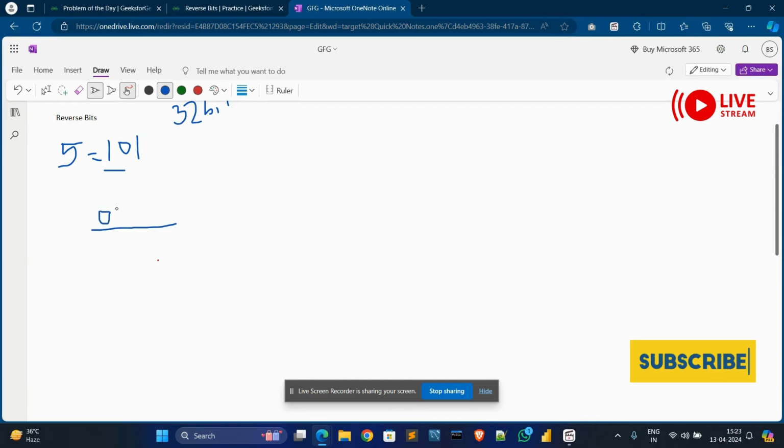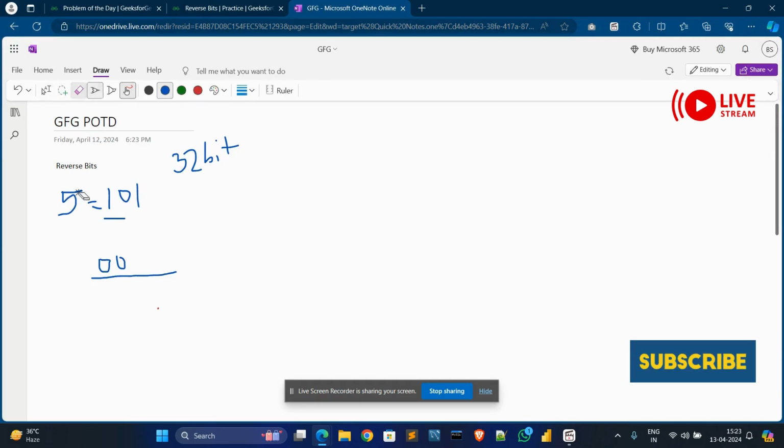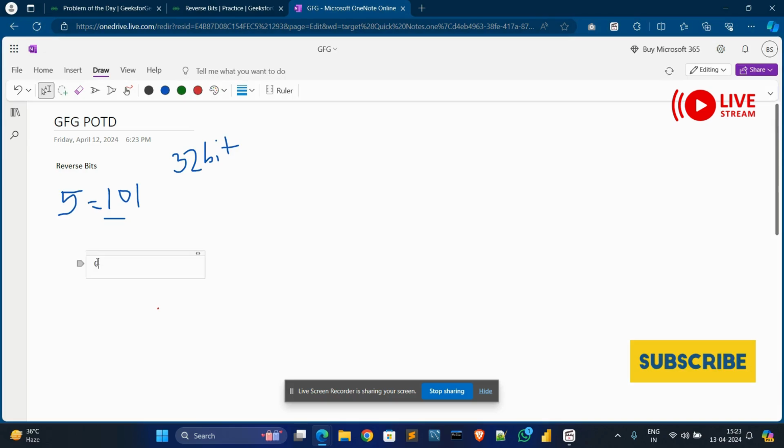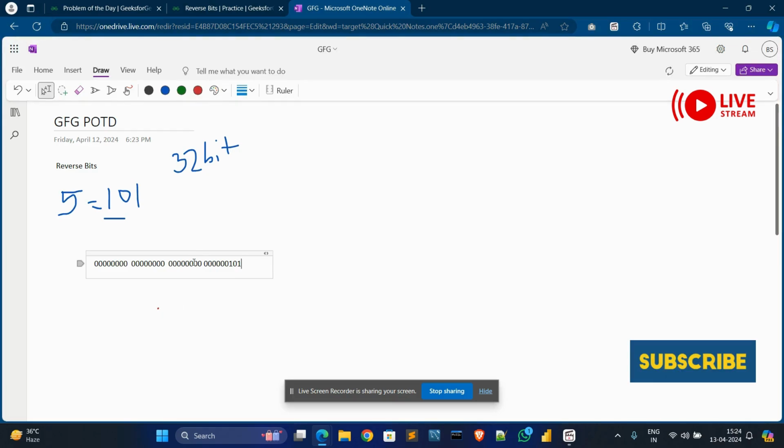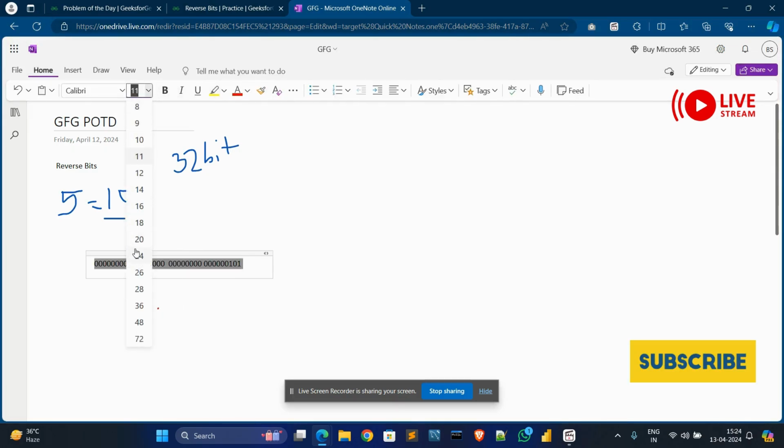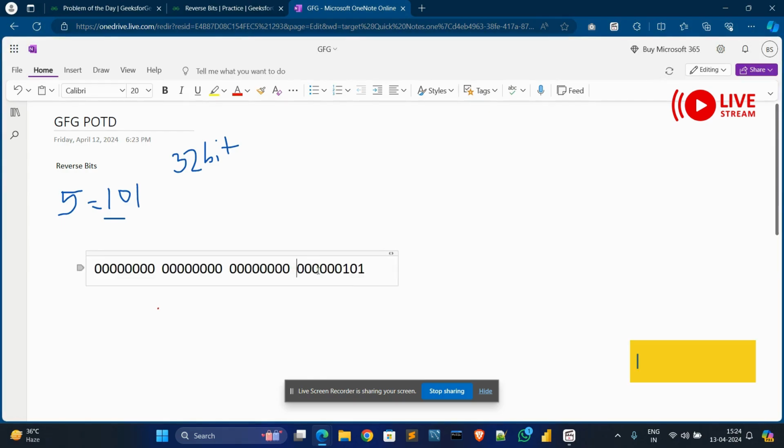32 bit means four bytes of 8 bits each. This is one byte, and another byte with 8 bits, then a third byte with 8 bits, and then the last byte, where we write the 5 binary value 101. Let me zoom in. One bit extra, so the count goes 1 2 3 4 5 6 7 8.